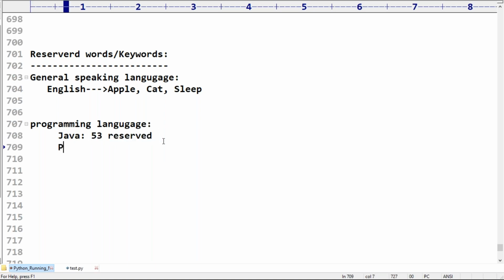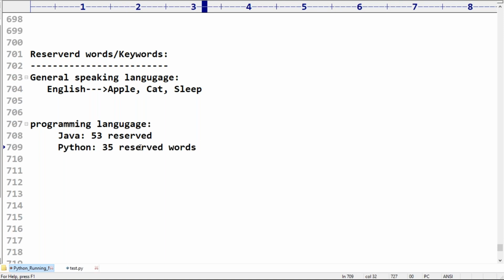Remember, sir, in Python, how many reserved words are there? Can you please observe how many reserved words are there? The beauty of Python is it is a small, chota programming language. Many reserved words, many keywords are not there. Only 35. Remember this. 53 you have to explore in Java, but in Python we are required to be aware of only 35. 35 reserved words are there in Python. Remember this one, sir. So please take very special care.